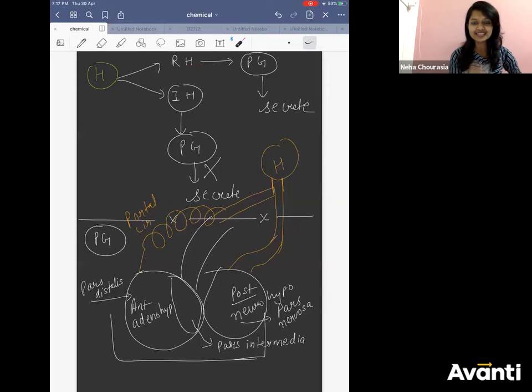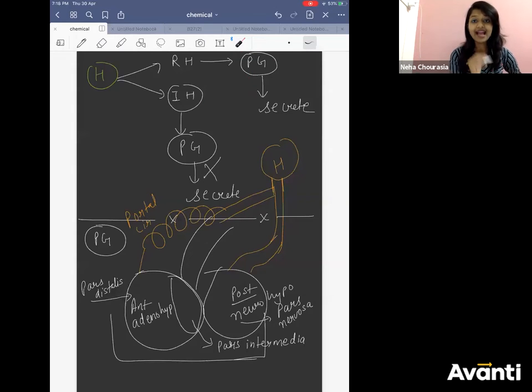The name tells you releasing means it will release the hormone. But how? Hypothalamus is not going to release it. It will tell the pituitary gland to release the hormone, to secrete the hormone. That is the releasing hormone function, stimulation. Inhibiting is just the opposite of stimulation. It will inhibit the secretion. The inhibiting hormones go to the pituitary gland and the pituitary gland stops secreting the hormones.